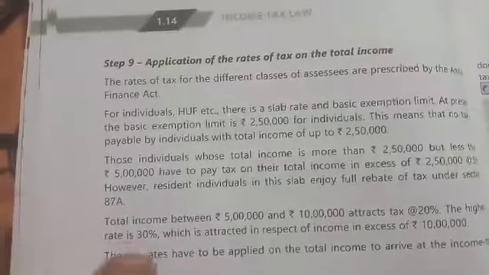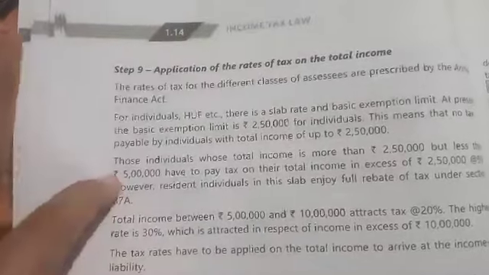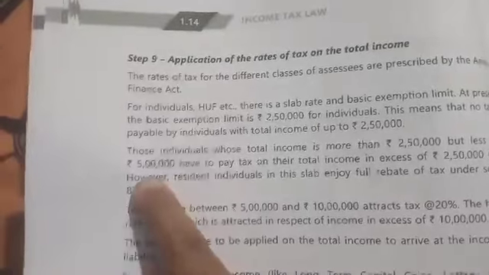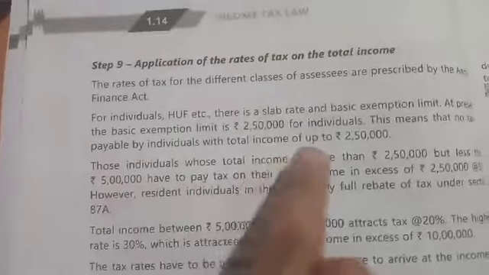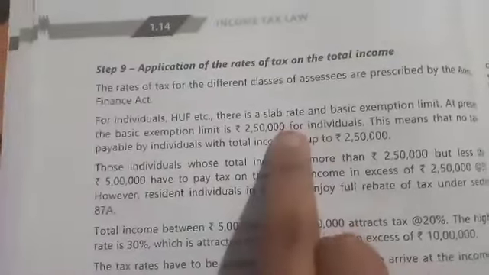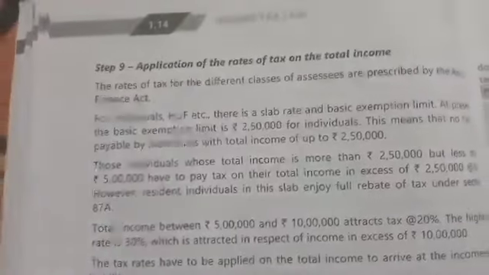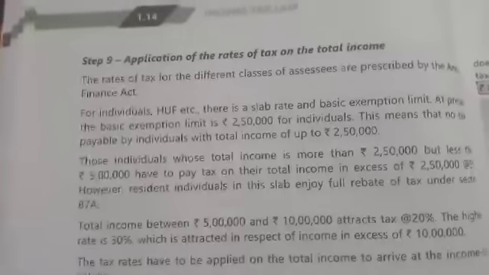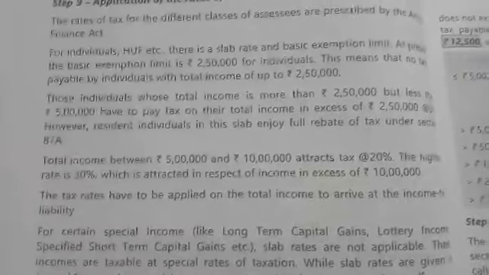That will be the tax rate, and you should not calculate on the 5 lakhs, because in this 5 lakhs up to 2,50,000 it is nil. So from 2,50,000 till 5 lakhs it will be 5%. So you have to deduct 2,50,000 from 5 lakh, then on the remaining 2,50,000 you have to apply the 5%. That will come to 12,500. So that will be the tax liability.